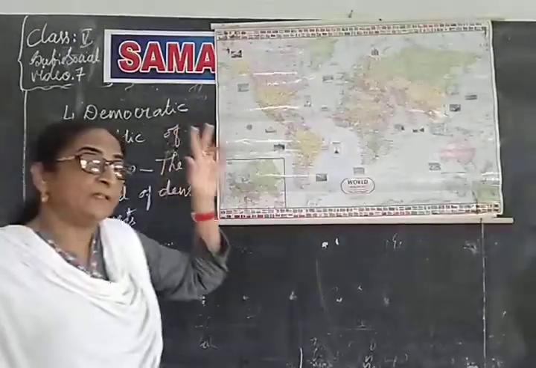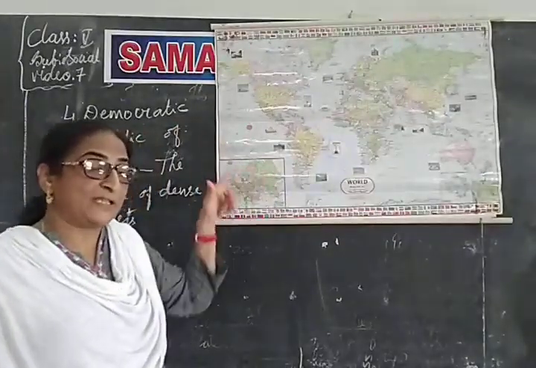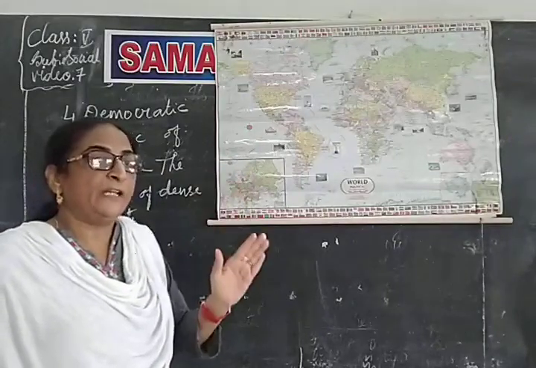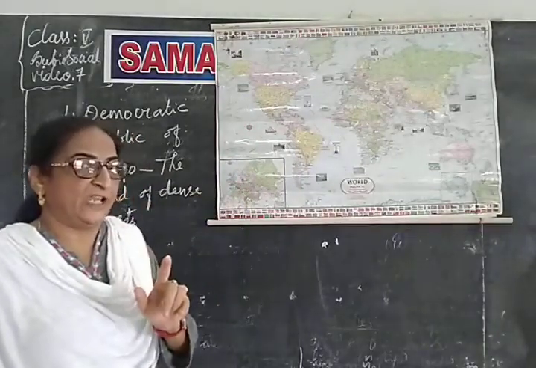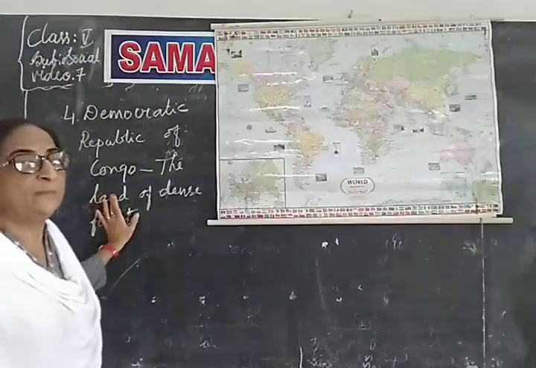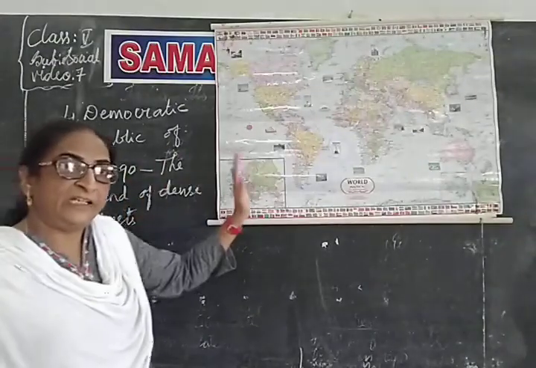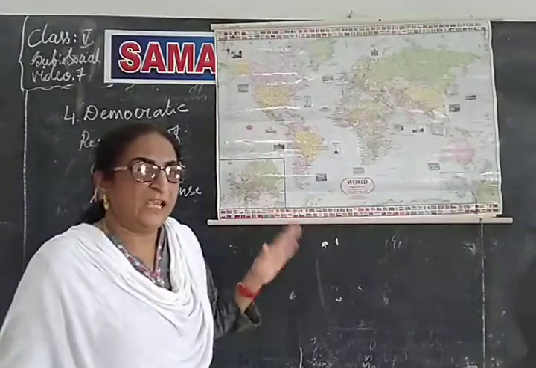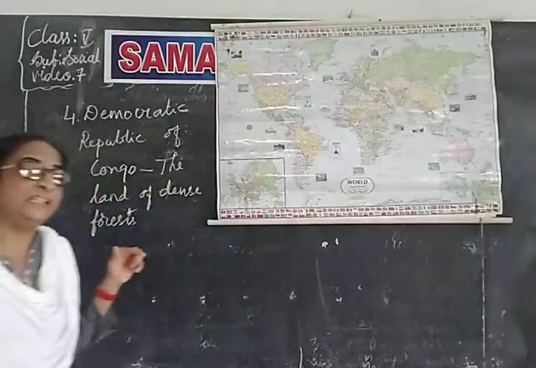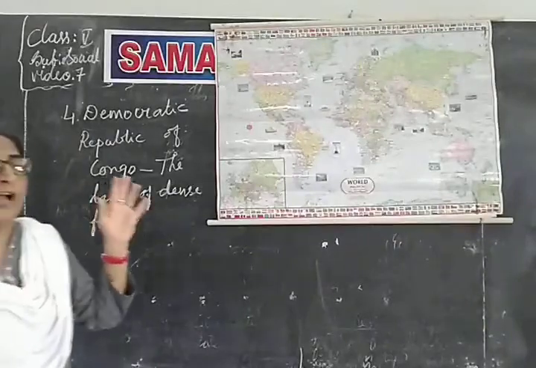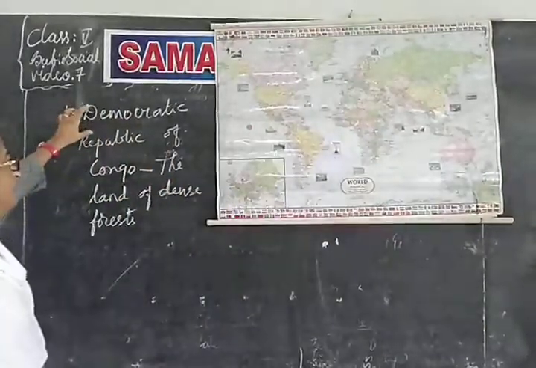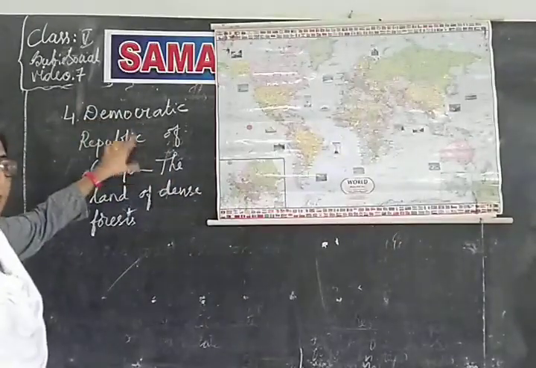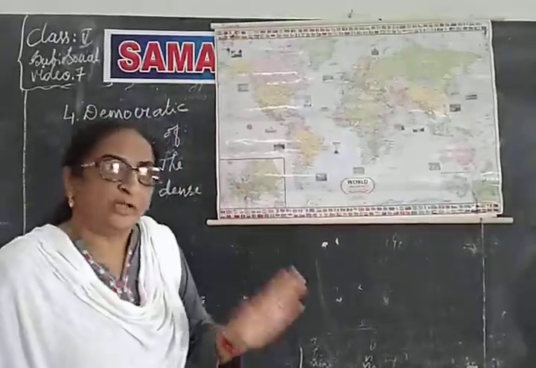And moreover, we also discussed its names. What was it called? When it got independence in 1960, it was called Belgian Congo. Then in 1971, it changed its name to Zaire. Again in 1997, it got another name, that is Democratic Republic of Congo, and from then onwards it's continuing its name.